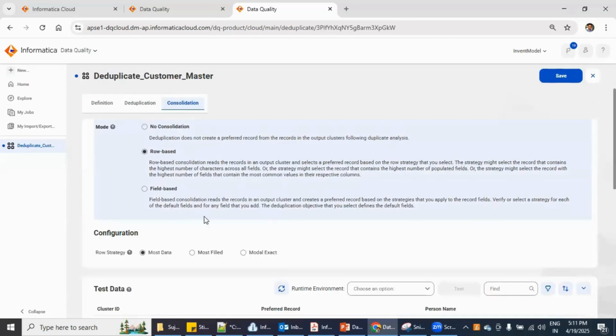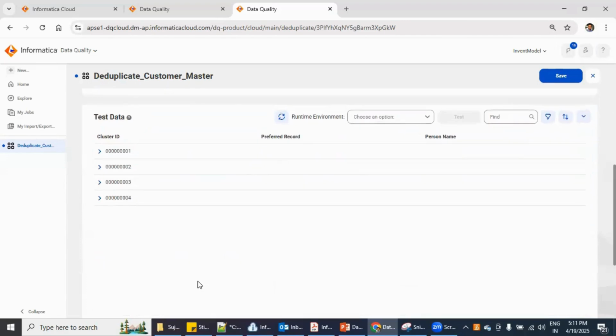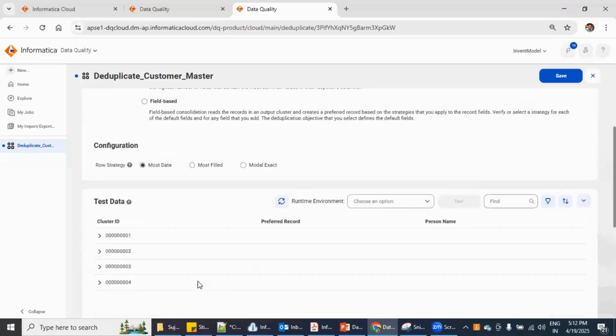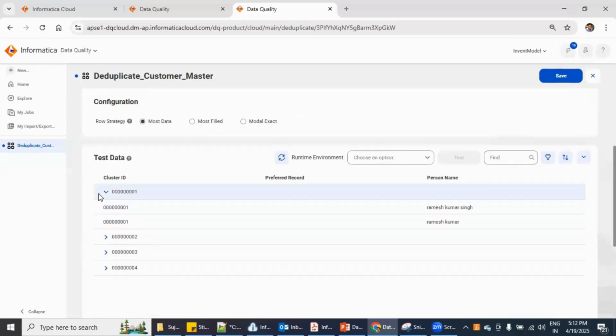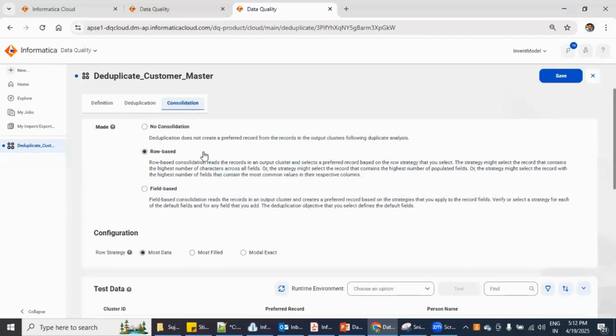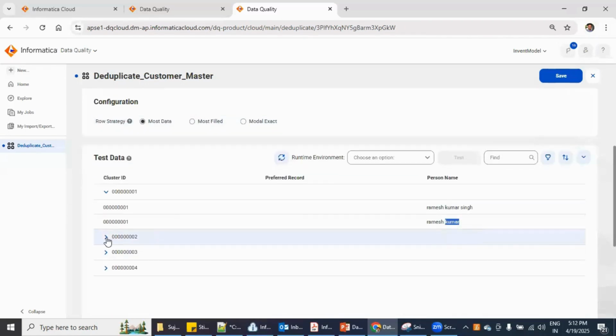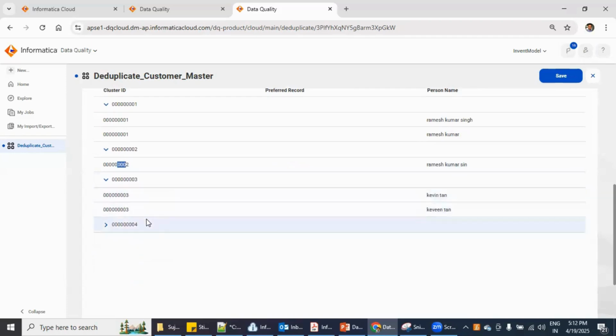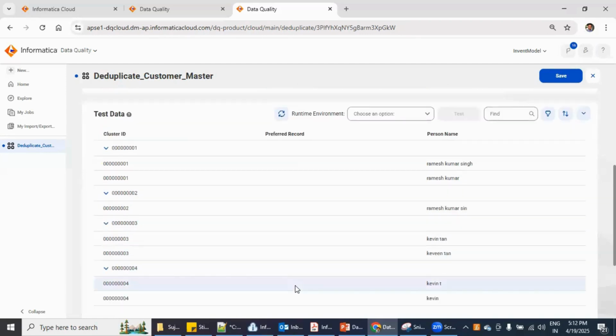Now in the row-based, if we are taking, so here you can see whatever matching record we have, all is available. So within this cluster, we have two records matching. Which value is this? That we can see from this consolidation page also. For this cluster, we have only a single record. For this cluster, we have two records. And for this cluster also, we have two records, right? So the good thing is that cluster-wise, here we can see the record.